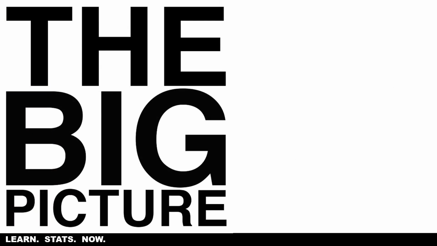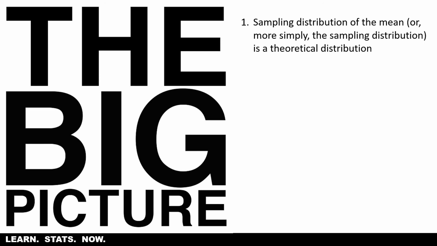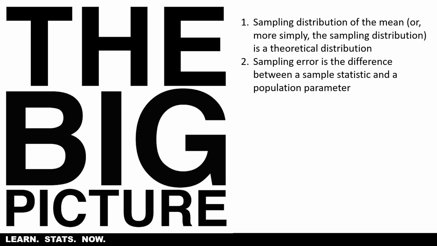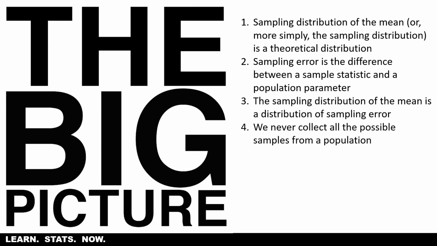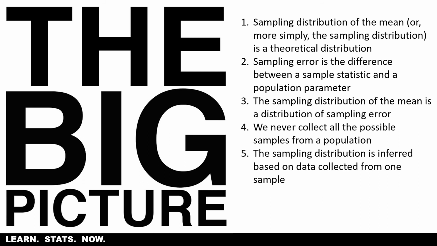So here's the big picture. The sampling distribution of the mean, or more simply, you'll hear it called the sampling distribution, is a theoretical distribution. And all that really refers to is the difference between a sample statistic and a population parameter. And because you could create an infinite number of samples, the sampling distribution of the mean is a distribution of sampling error. Okay? And we never collect all the possible samples from the population, so the sampling distribution is inferred based on data collected from just one sample.